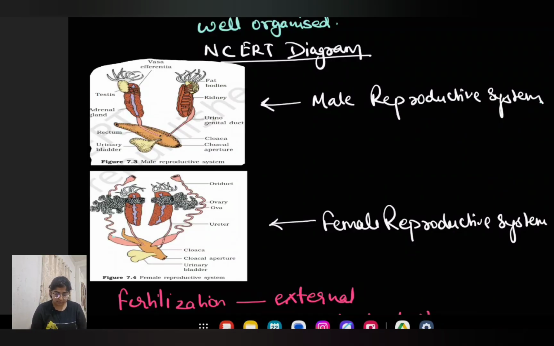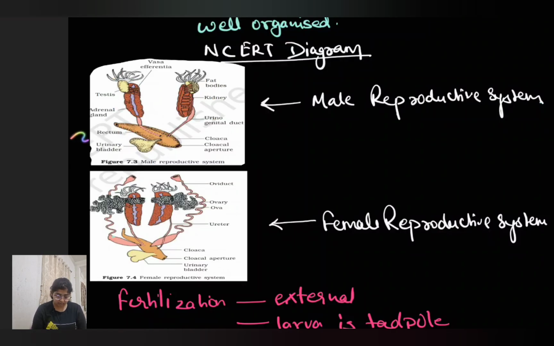Next, coming on to the reproductive system. So this is a diagram from NCERT. Now this diagram represents the male reproductive system of the frog. In the male reproductive system of the frog, they have a pair of testes, this yellow colored portion, testes. It has 10 to 12 long tubule-like structures extending from it, called the vasa efferentia. This is the vasa efferentia, 10 to 12 in number.